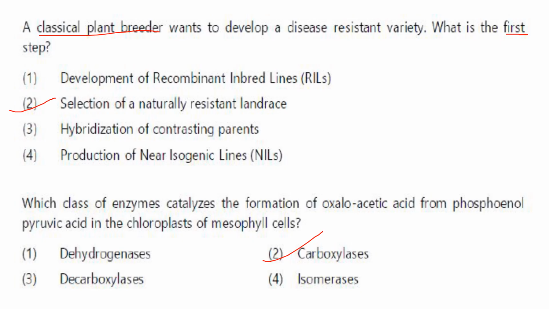Now, which class of enzyme catalyzes the formation of oxaloacetic acid from phosphoenol pyruvic acid in the chloroplast of mesophyll cells? So the enzyme that is involved here is phosphoenol pyruvate carboxylase. So the answer here is carboxylases. Answer is option 2.